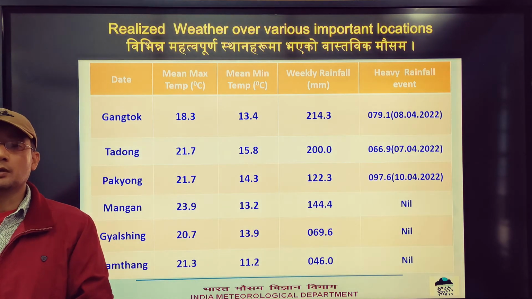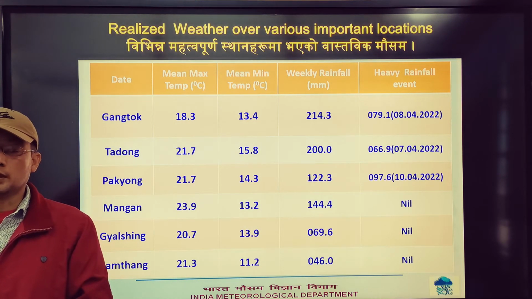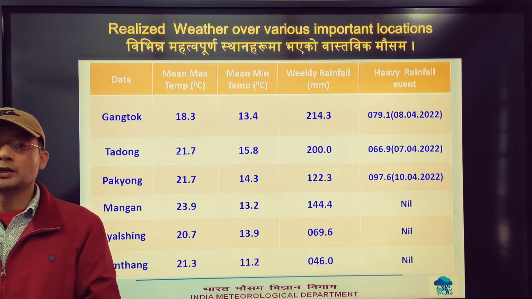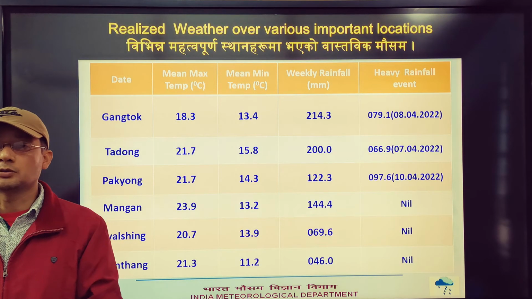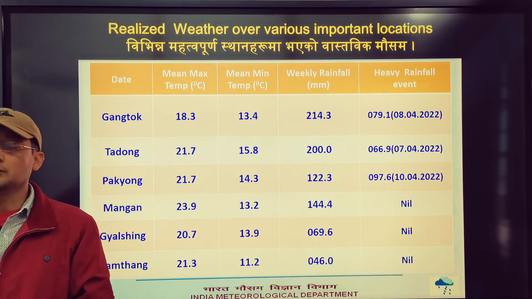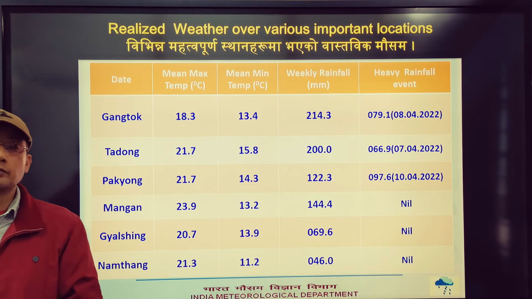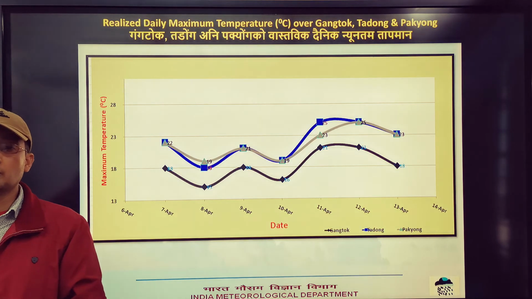We can see from the table that in Gangtok on 8th April it experienced heavy rainfall of 79.1 millimeters. Tadong experienced heavy rainfall on 7th April, that is 66.9 millimeters, and Pakyong it experienced heavy rainfall on 10th of April, that is 97.6 millimeters rainfall. Next we have realized daily maximum temperature graph over Gangtok, Tadong and Pakyong.